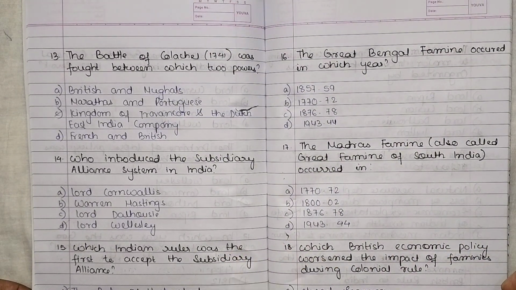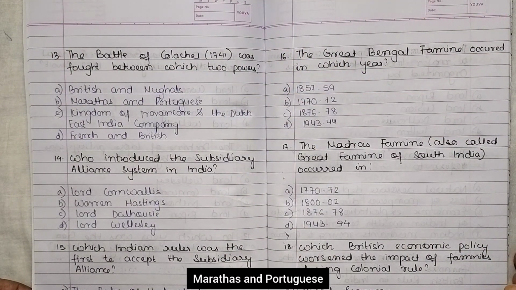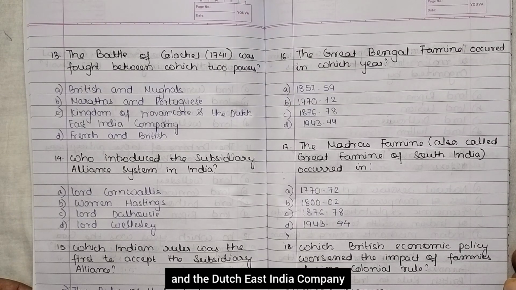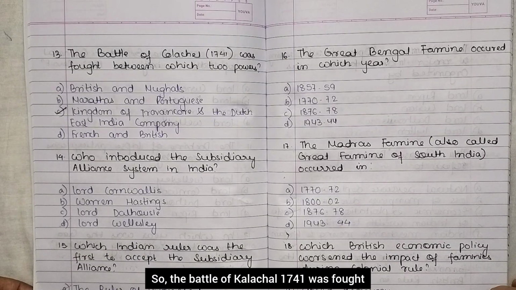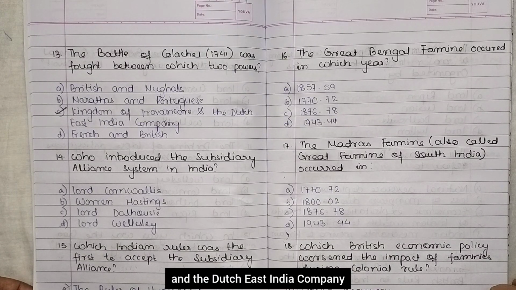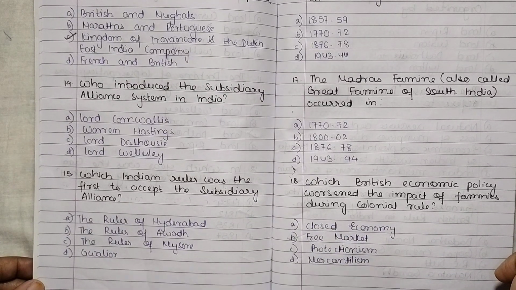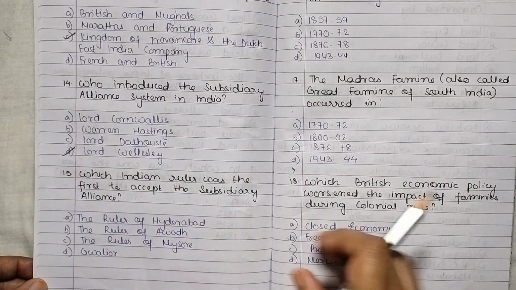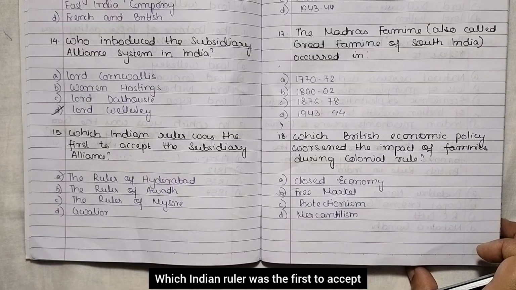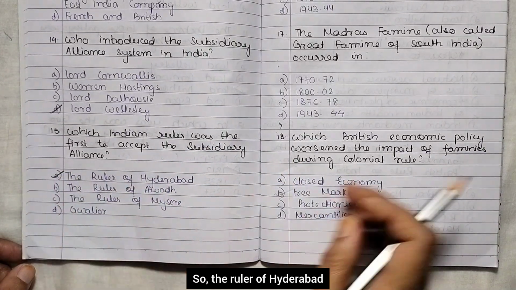The Battle of Colachel, 1741, was fought between which two powers? British and Mughal, Marathas and Portuguese, Kingdom of Travancore and the Dutch East India Company, French and British. So, the Battle of Colachel 1741 was fought between the Kingdom of Travancore and the Dutch East India Company. Who introduced the subsidiary alliance system in India? Lord Cornwallis, Warren Hastings, Lord Dalhousie, Lord Wellesley. Lord Wellesley. Which Indian ruler was the first to accept the subsidiary alliance? The ruler of Hyderabad, the ruler of Awadh, the ruler of Mysore, or Gwalior? So, the ruler of Hyderabad.